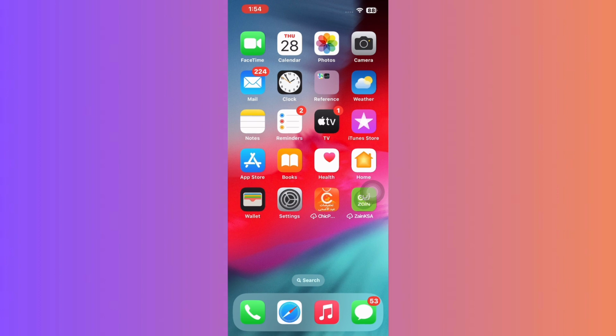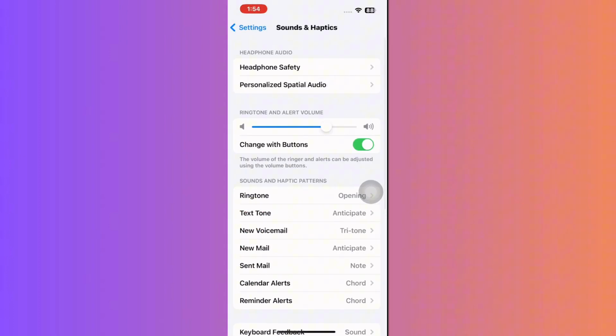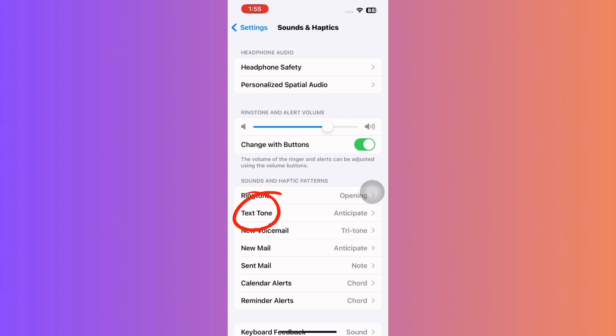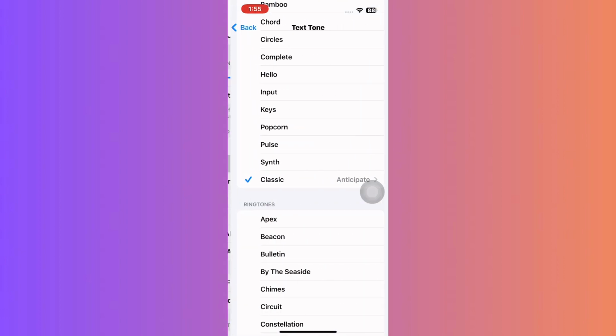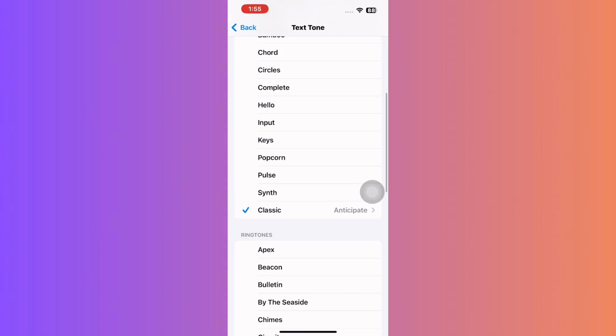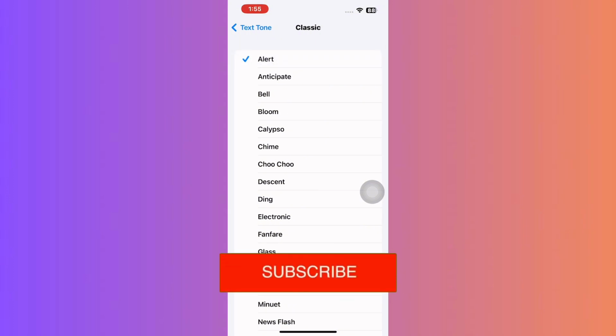Exit Instagram. Then, go to your iPhone or iPad settings. Tap on Sound and Haptics. Select Text Tone. Here, you can set your desired notification tone for Instagram. And voila! Your Instagram notification sound is on.